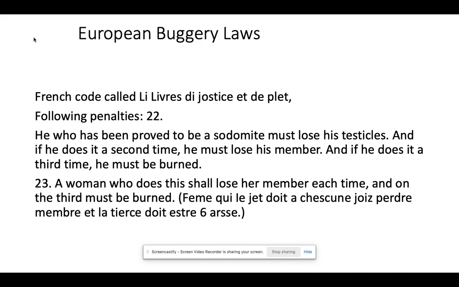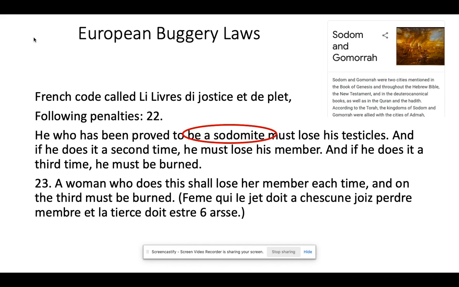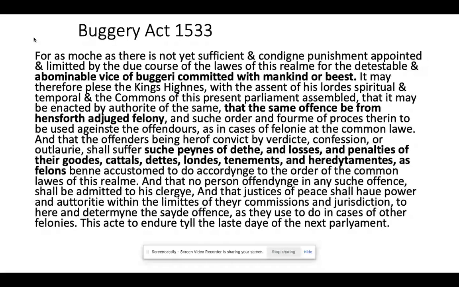In this particular law here, we see the reference to somebody being proven to be a sodomite. Again, this is a reference to Sodom and Gomorrah. And we look at the punishment here, which is burning. So for the committing of this particular crime, the end result is going to be death. And if you are a woman, the same result can be applied here. So we see two laws, one targeting men, one targeting women. The end result is if you are proven to be a sodomite, you are going to be burned.